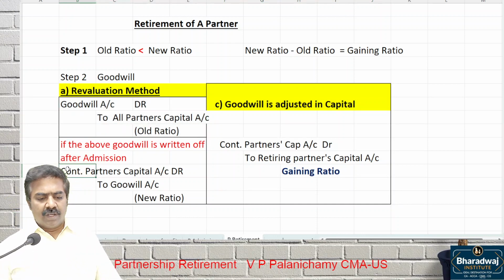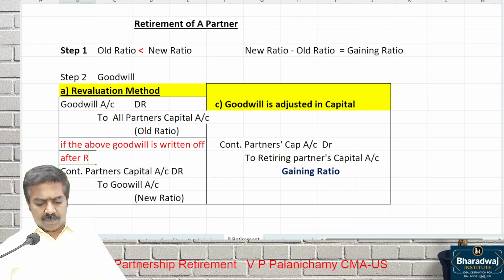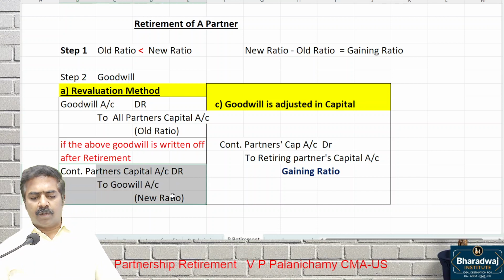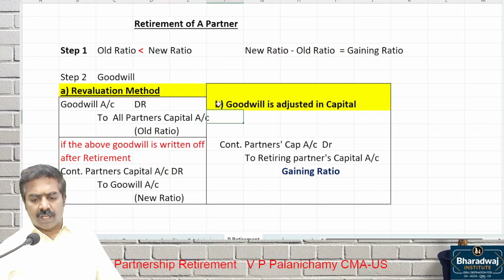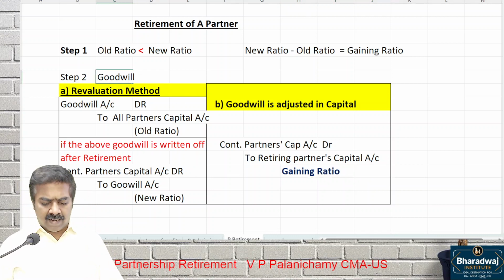Pay attention. Goodwill account debit to all partners' capital in old ratio. Write off after the retirement. After the retirement, if the goodwill is written off, continuing partners' capital accounts debit to goodwill in which ratio? New ratio. Or goodwill can be adjusted through capital: continuing partners' capital to retiring partner's capital in which ratio? Gaining ratio. Only 2 methods are possible.